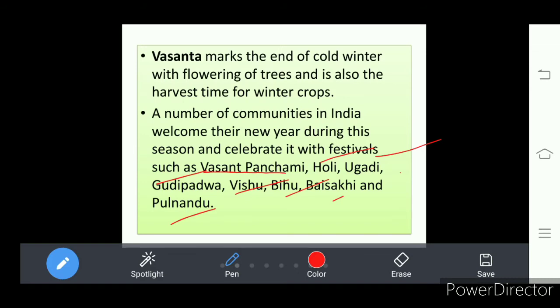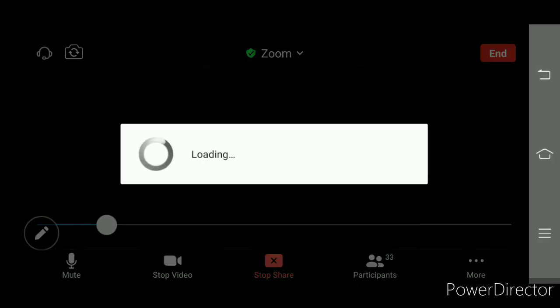All these are festivals experienced by the communities living in different parts of India. So every season is connected with festivals which are connected with agricultural operations, right?